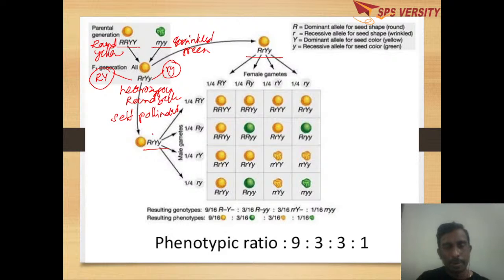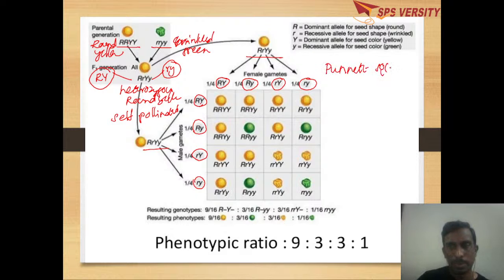From this parent, we get four types of gametes: capital R capital Y, capital R small y, small r capital Y, and small r small y. The same types of gametes we get on the other side. When these gametes are crossed using a Punnett square, we get the F2 generation.